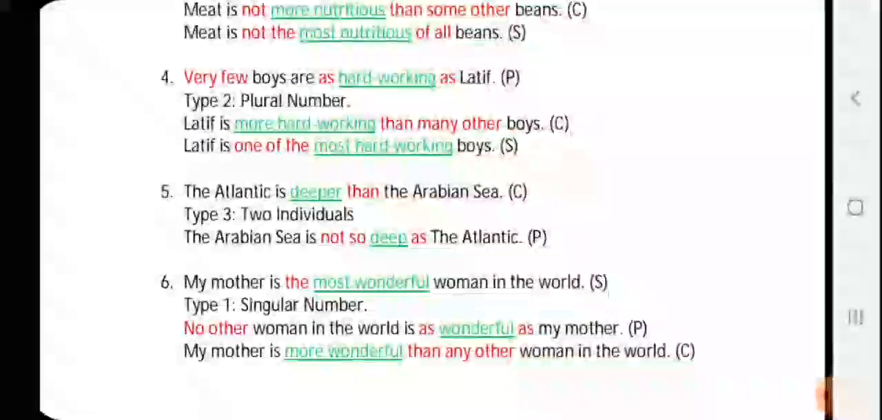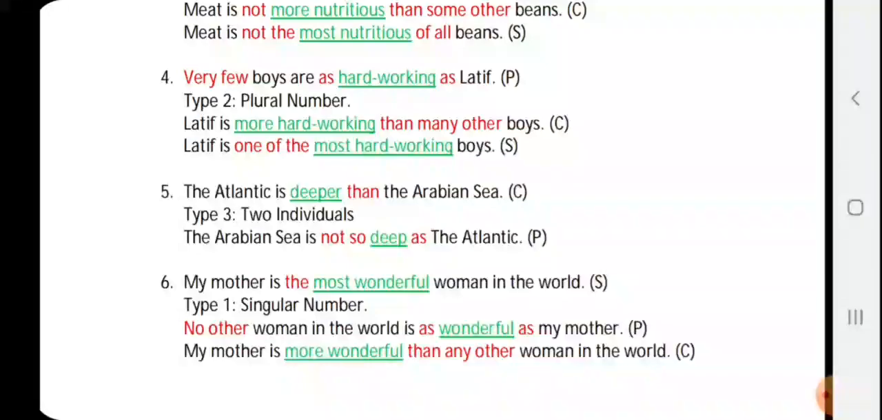Very few boys are as hardworking as Latif. Now very few and as dash as, again it's a positive sentence, but type 2 plural number. So we'll take Latif in the beginning, Latif is more hardworking. Hardworking will become more hardworking. Then many other is compulsory for type 2 comparative sentence, boys. Okay. Then when you change it to superlative, one of the is required. So Latif is one of the, and more hardworking will become most hardworking boys.